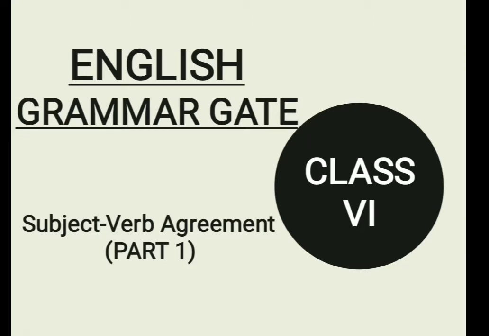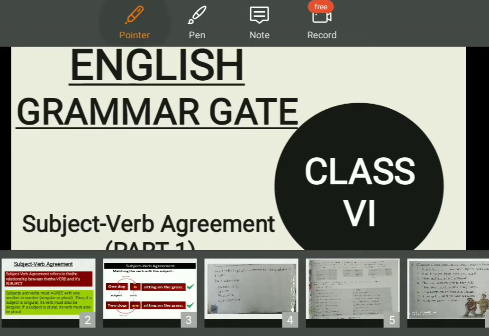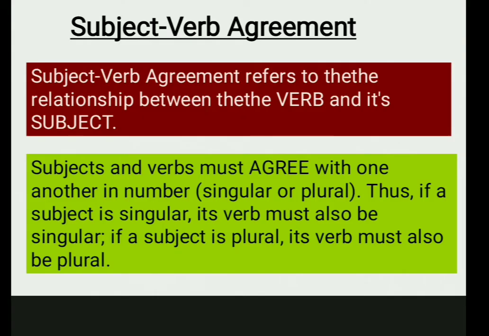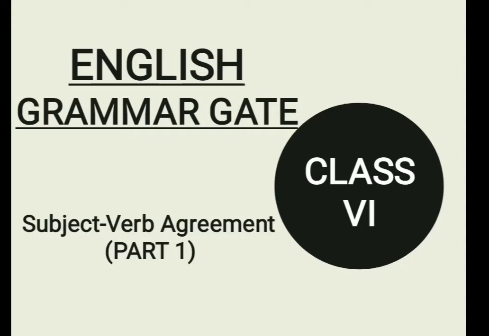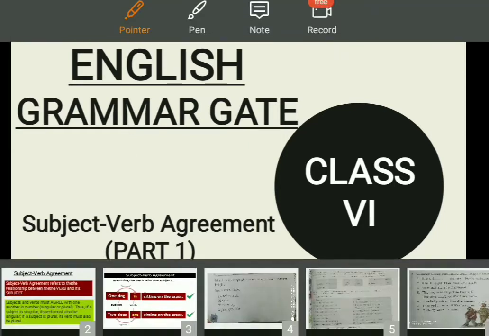Clear? So now, you might be thinking, what is subject, verb and agreement over here, right? So first, before you start the whole topic together, what is subject?